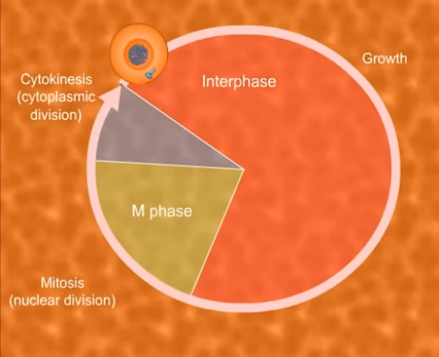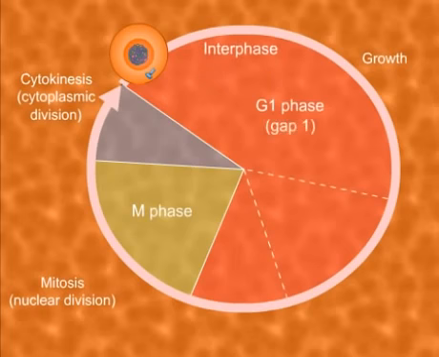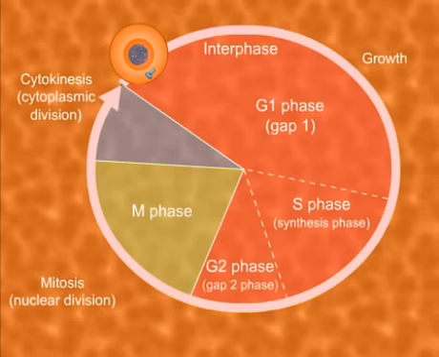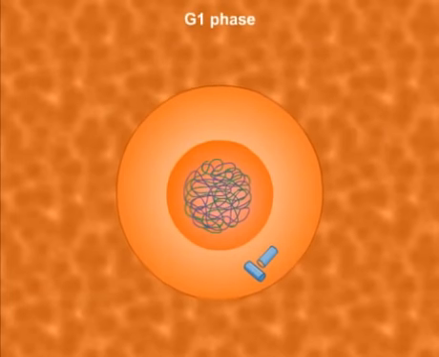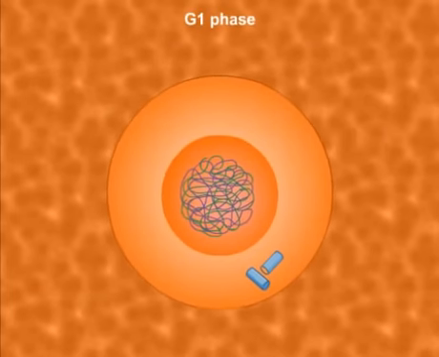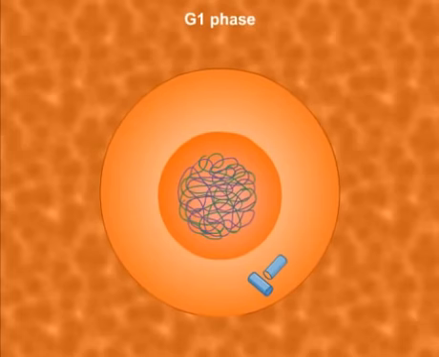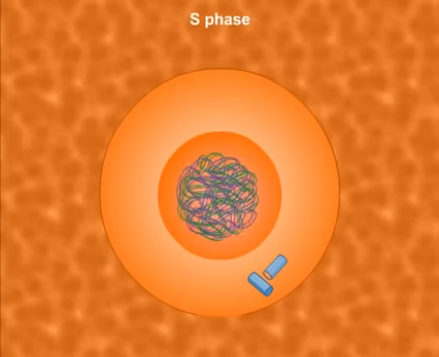This phase is further divided into three phases: G1 phase or gap 1, S phase, also known as synthesis phase, and G2 phase or gap 2 phase. Now let us look at these phases one by one. During G1 phase, the cell is metabolically active and grows in size. You see that? During S phase, the replication or the synthesis of DNA takes place.